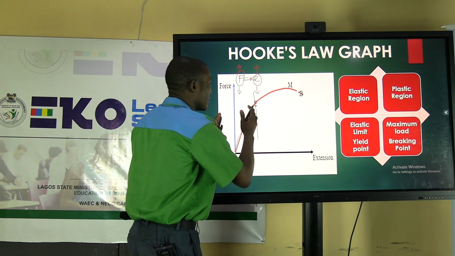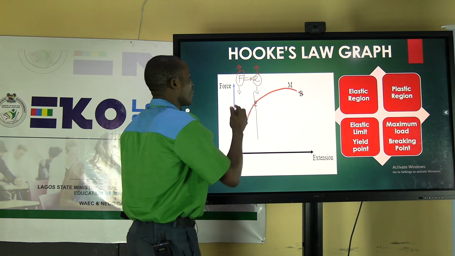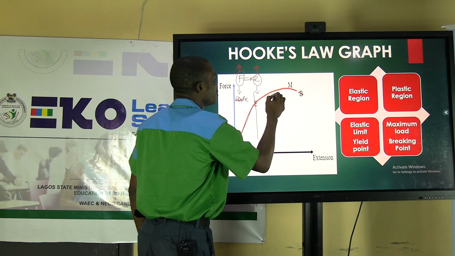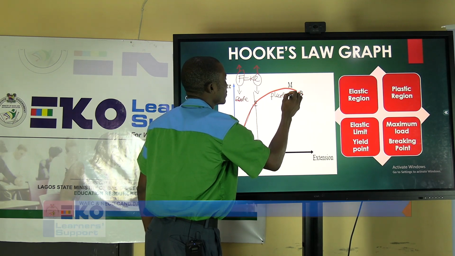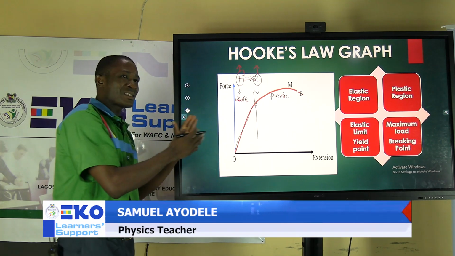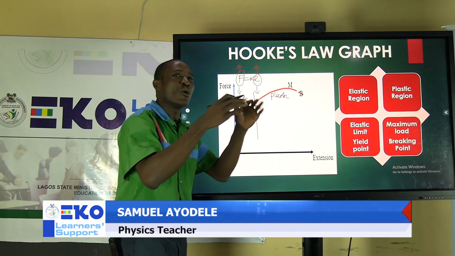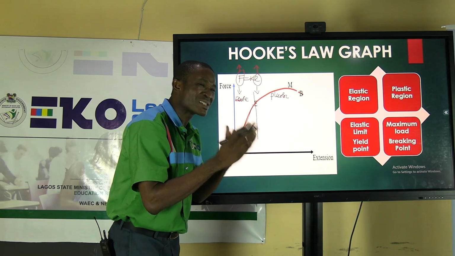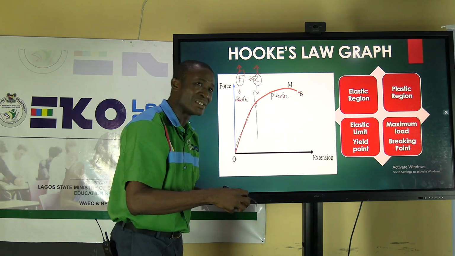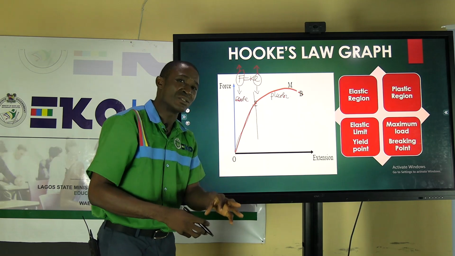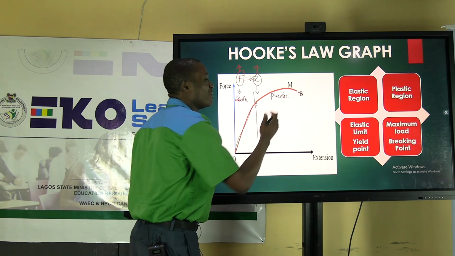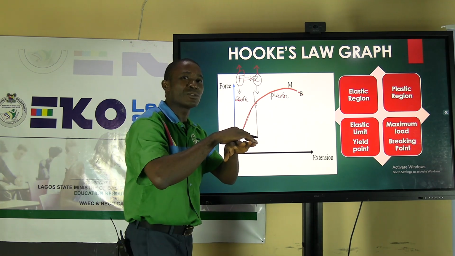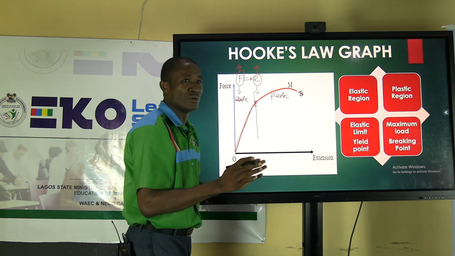That graph is divided into two parts. We have the region of elastic deformation and the region of plastic deformation. In the region of elastic deformation, Hooke's law is obeyed, in the sense that the object's same size and shape is regained when the distorting force is removed. But for plastic deformation, once an object gets there, it's a point of complete damage, no return.